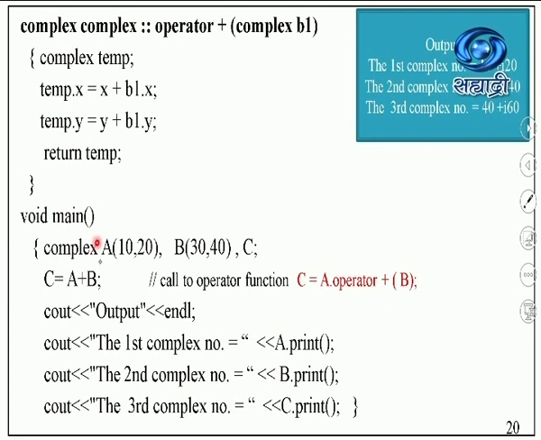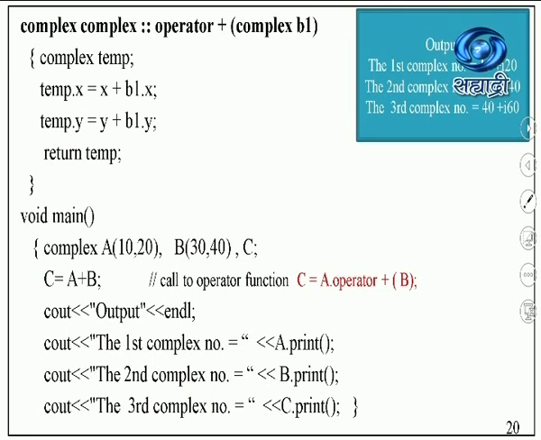We have the first complex number A, which has the values 10 and 20. So here x will be assigned 10, y will be assigned 20. For the second complex number B, x is 30 and y is 40. For the third complex number C, x will be 0 and y will be 0 because you are not passing any parameter. It will call the default constructor and it will assign 0, 0 to x and y.